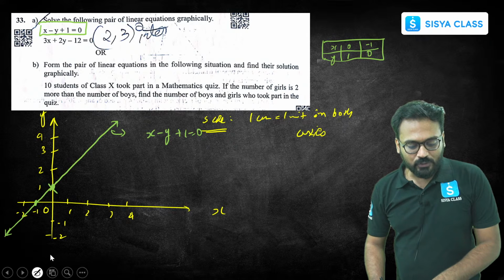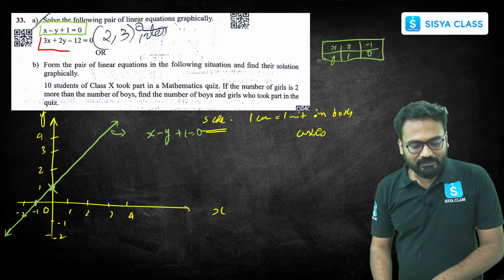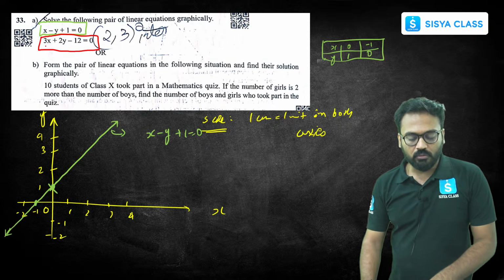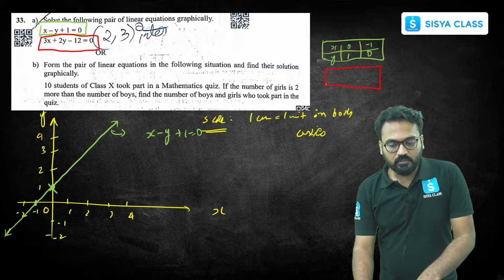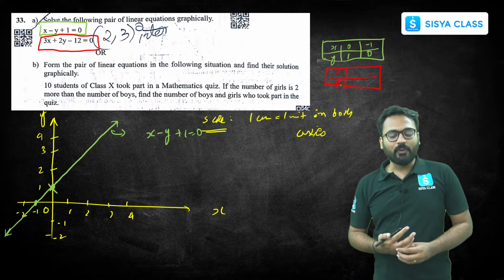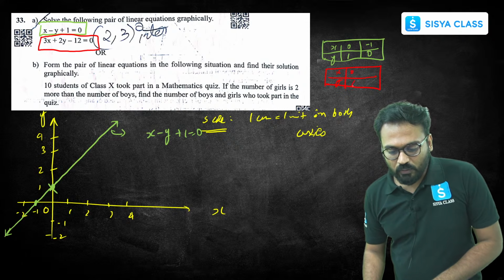Let me draw the next one in red color, okay? 3x plus 2y minus 12 equals 0. If I put x equals 0, I'll get y equals 6, so (0, 6).